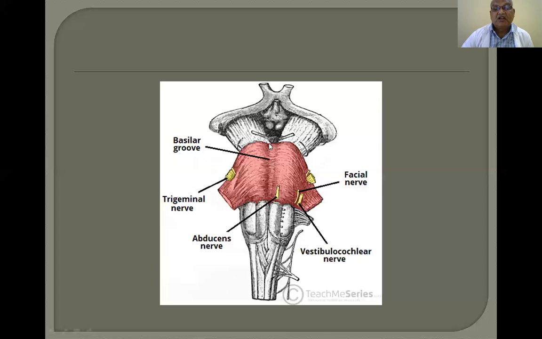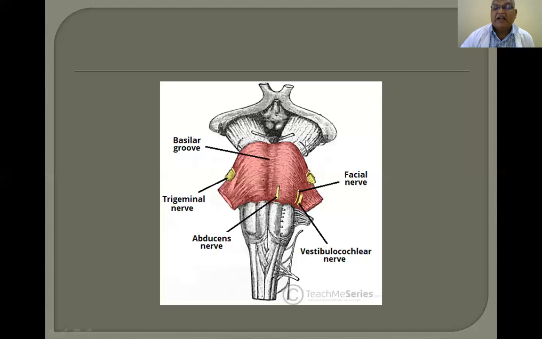Now, this is the superior border of the pons. This is the inferior border of the pons. This entire area is the ventral surface of the pons. This is the basilar groove. Now, this is the oculomotor nerve. This is the trochlear nerve. This is the superior cerebellar peduncle. This part is the middle cerebellar peduncle. This one is the inferior cerebellar peduncle, because the cerebellum is present on the posterior aspect of the pons.